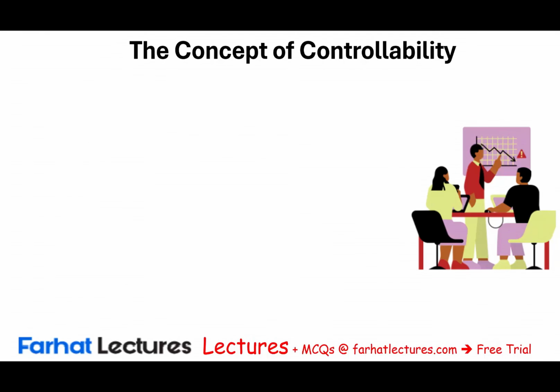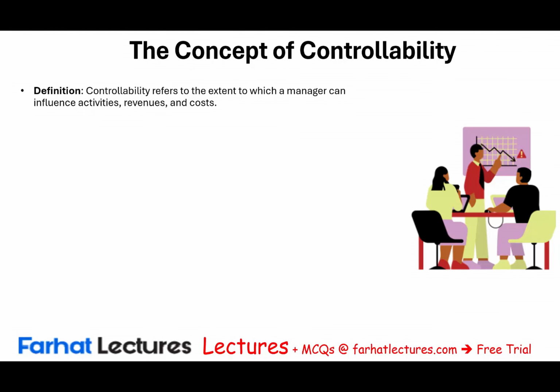The next thing we will discuss is the concept of controllability when it comes to a budget. But what is controllability? It refers to the extent to which a manager can influence activities, revenues, and cost. Simply put, can the manager control? Is it under their control? Can they influence this revenue or expense? Because certain costs are controllable, others are not. Usually you don't control revenue. You would love to be able to control revenue, but you can't.